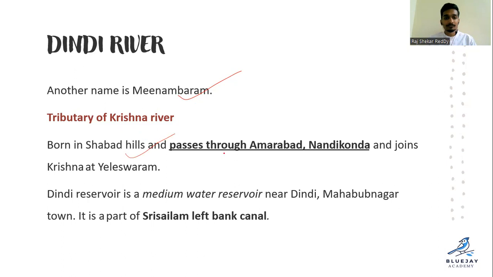And Dindi's other name is Meenambaram, and it is a tributary of Krishna. It originates in Shabad Hills, passes through Amarabad Tiger Reserve, Nandikonda, and joins the river Krishna at Eleshwaram. Right? Remember, it joins the Krishna at Eleshwaram.